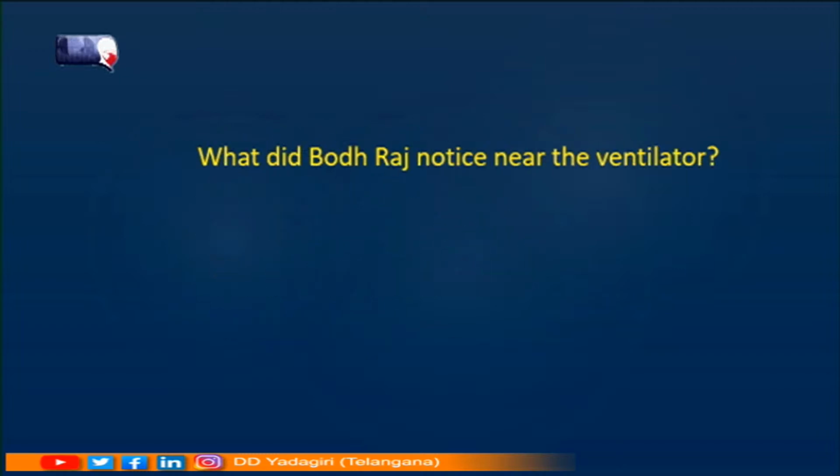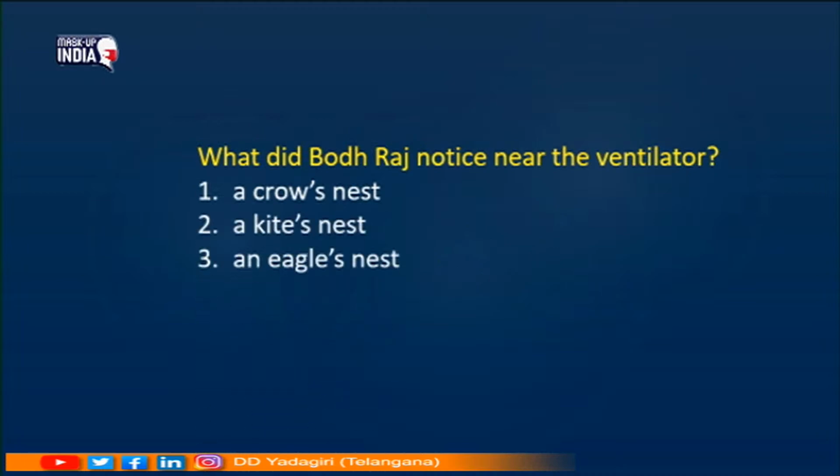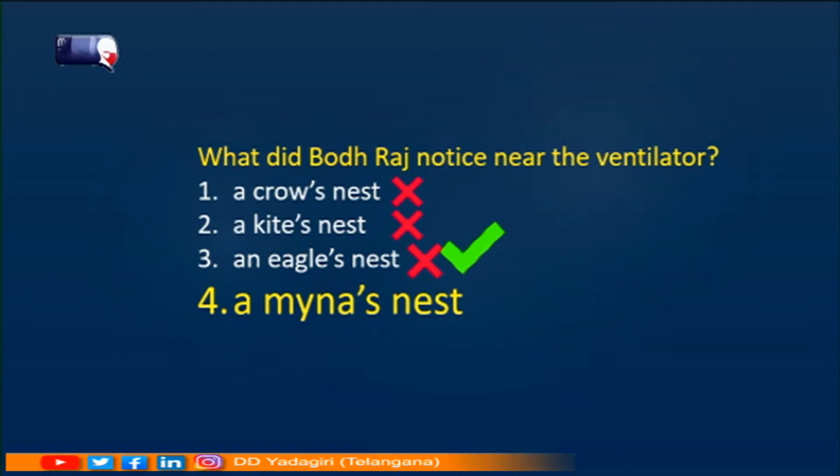What did Bodhraj notice near the ventilator? A crow's nest, a kite's nest, an eagle's nest, a myna's nest. Which is the right answer, students? A crow's nest? No. A kite's nest? No. An eagle's nest? No. Yes, a myna's nest. So, myna's nest is the right answer.